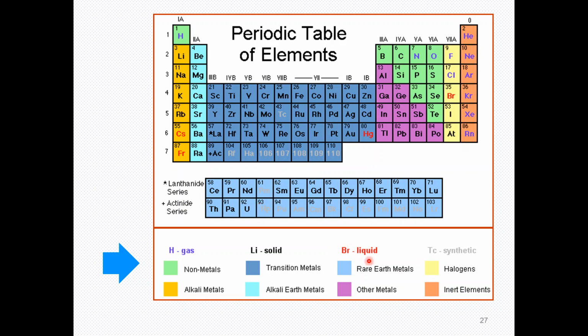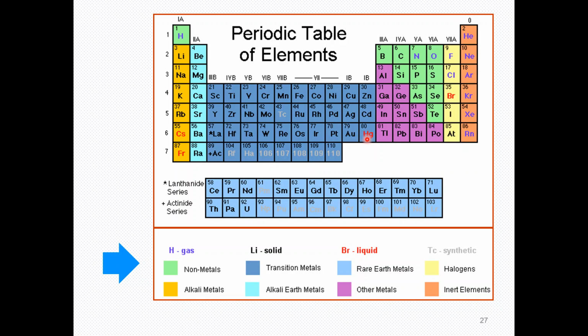And if the sample color is red, it means that it would be in the liquid form. Here you can see that the cesium sample color is red, so it's in the liquid form. So the sample color basically shows the form, whether it will be in a gas form, solid form, liquid form, or synthetic form.